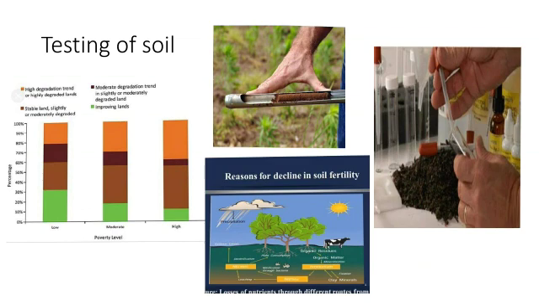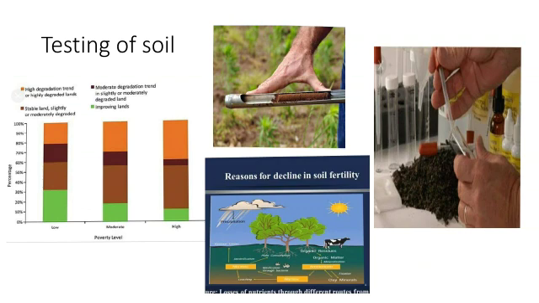No proper drainage of water. If proper drainage of water is not there, then the fertile soil will go with the water from one place to another place. Repeated cultivation of the same crop. Have you seen that if any of your relatives or you yourself have a farm, just ask the people who are growing the crops in the field. They are not taking one crop throughout the year. They are changing the crops, because if we repeat the cultivation of the same crop again and again, the soil will lose its fertility.